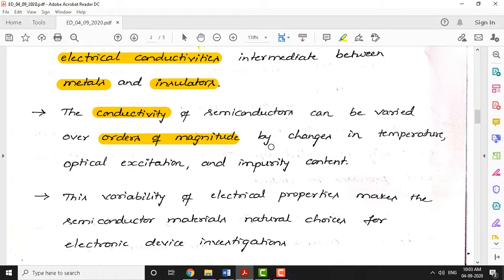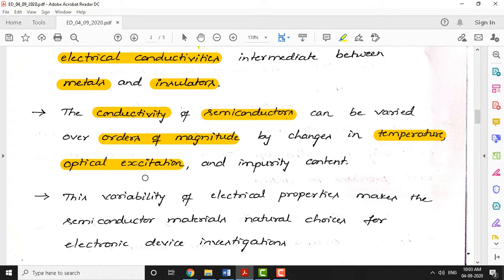And the question is, how do you vary the conductivity of a semiconductor? There are a few techniques. The first is temperature. If you vary the temperature across the semiconductor, then conductivity can be varied over orders of magnitude. The second is optical excitation. That means you can impact photons on the electrons which are residing in the atom.